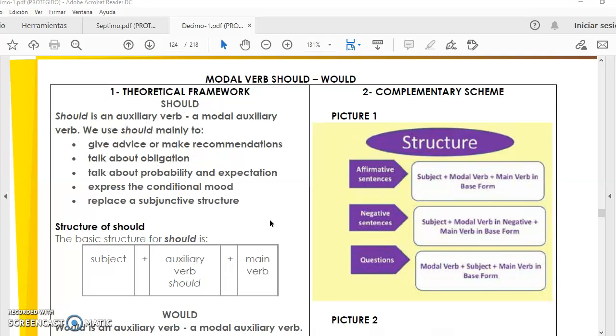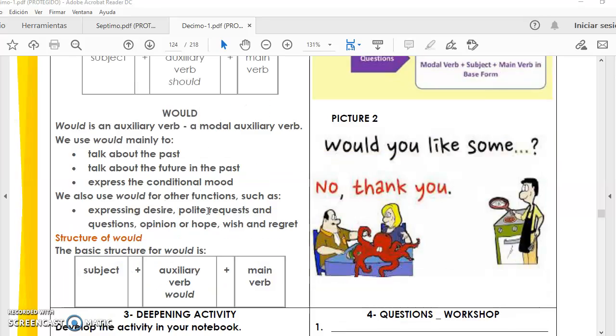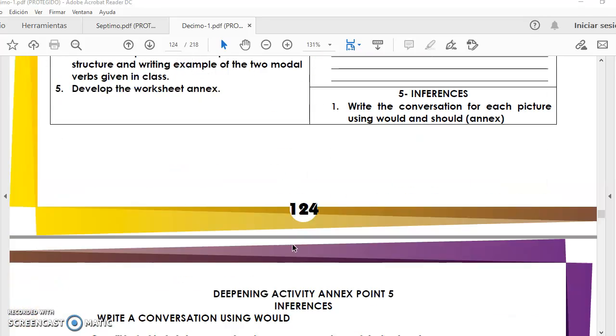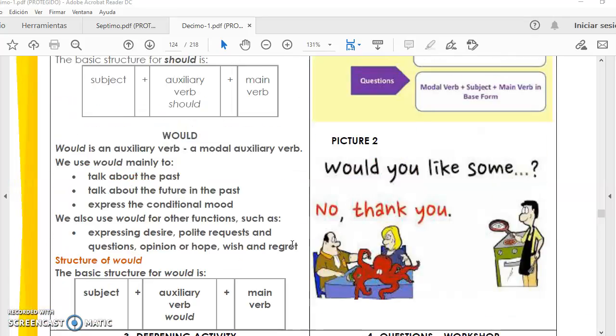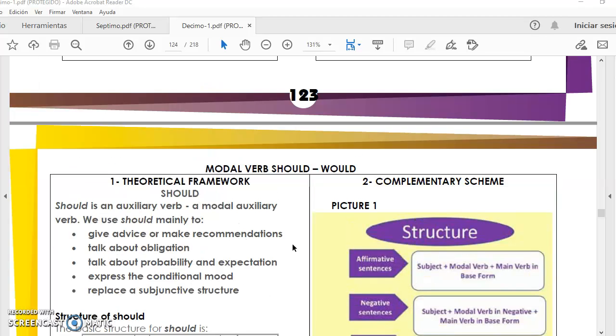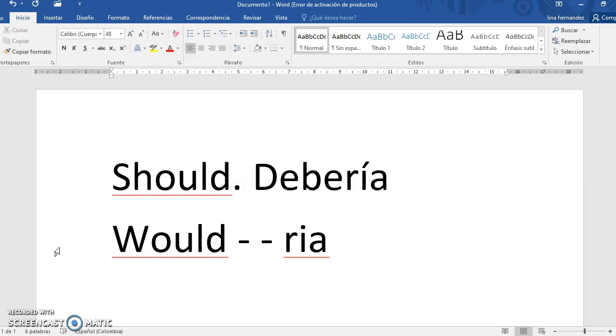It's your English teacher, Lina Hernandez, and today we're going to talk about the modal verb should and the modal verb would, from your book on page 124. I'm going to explain quickly the exact meaning of these modal verbs. Well, should is a modal verb that in Spanish means debería. But would is another modal verb, and in Spanish it is a suffix.